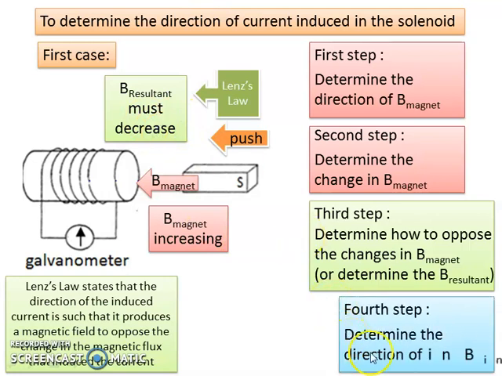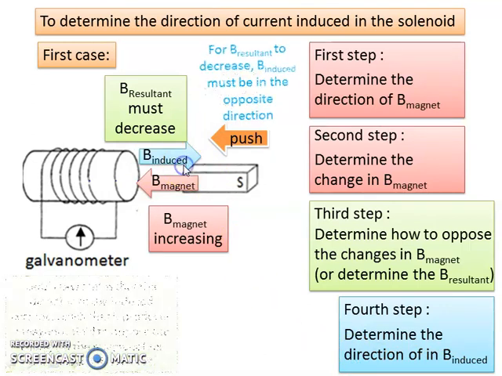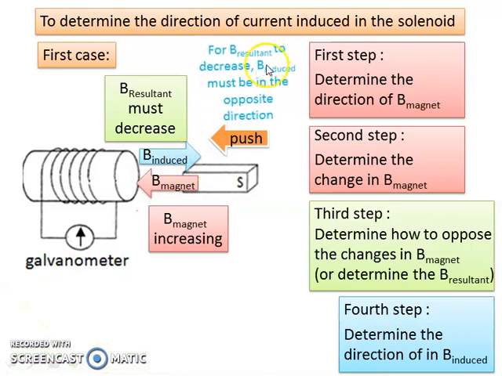Fourth step is to determine the direction of the B induced. For the B resultant to decrease, B induced must be in the opposite direction. For example, if the value of B magnet is 4 and the value of B induced is 2, because of the opposite direction, 4 minus 2 becomes 2. So it's decreasing.